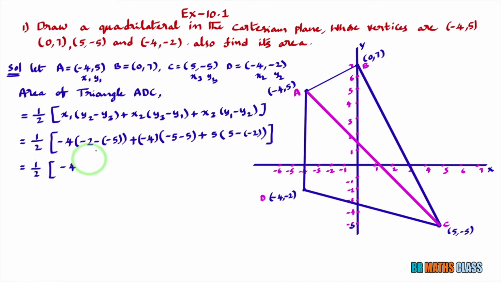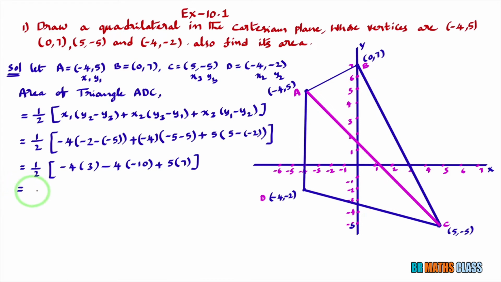Now we will see, if I simplify this, what I'll get. Minus 4 into (minus 2 minus of minus 5), minus 2 plus 5 is 3. Plus of minus minus, minus 4 into minus 5 is minus 10. Plus 5 into (minus of minus, plus 5 plus 2) is 7.